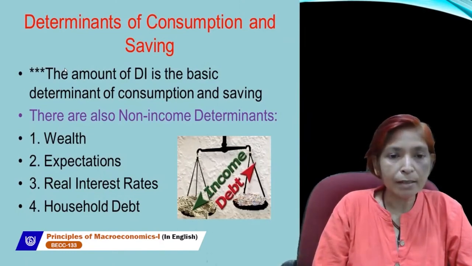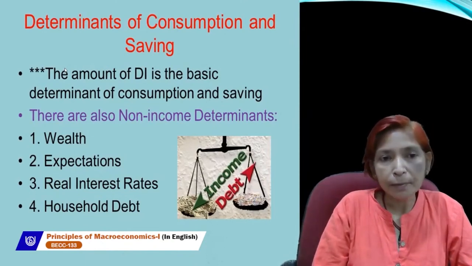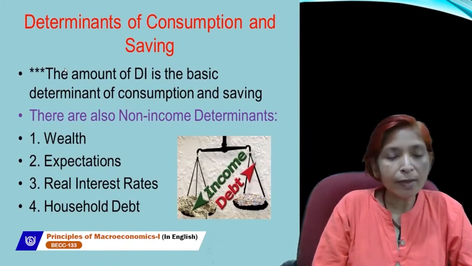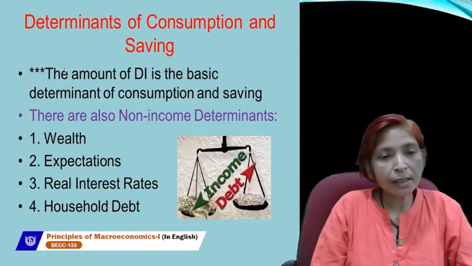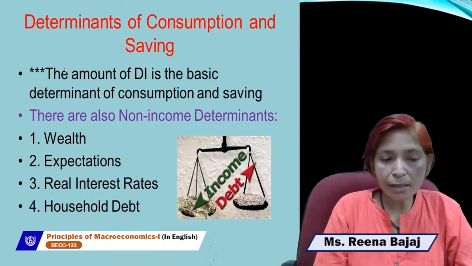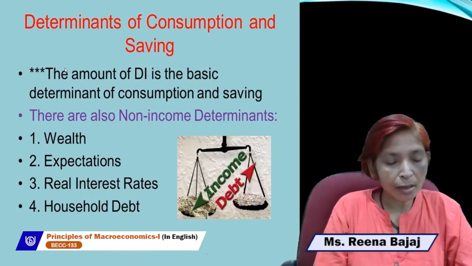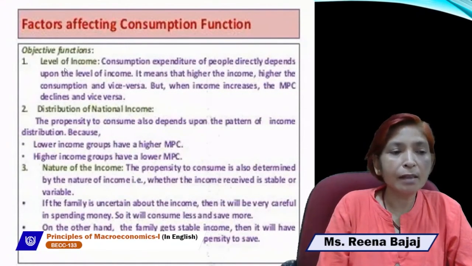Next is household debt. If we can avail the facility of debt, then our consumption will increase. If we don't have debt facility, we can't borrow money for our consumption purposes, and we are not getting any commodities on credit basis, then our consumption will fall. So if debt facility or credit facility is available in the market, then consumption will rise, and vice versa. If this facility is not available, consumption will fall. We can explain these factors in this form also.